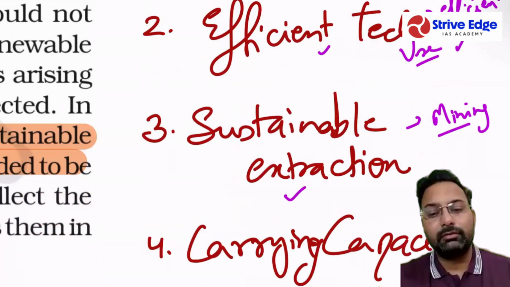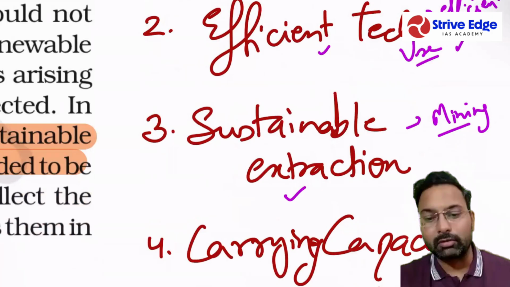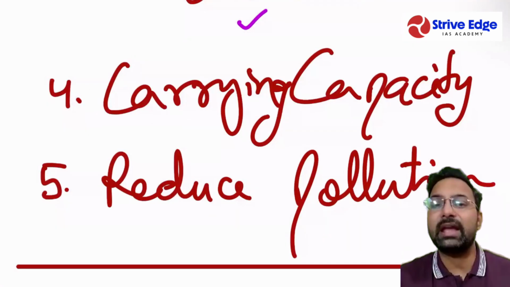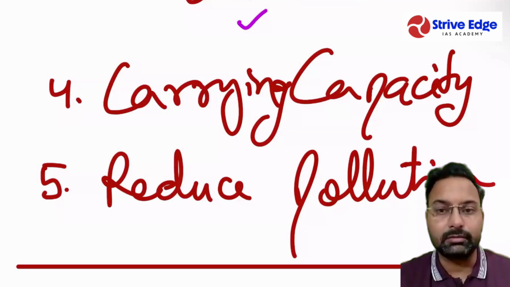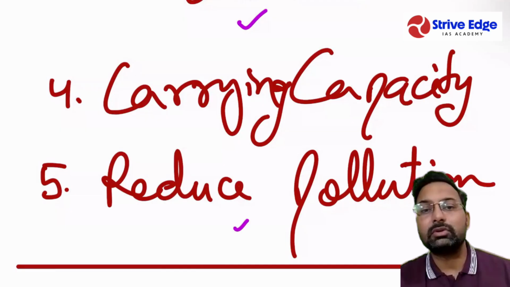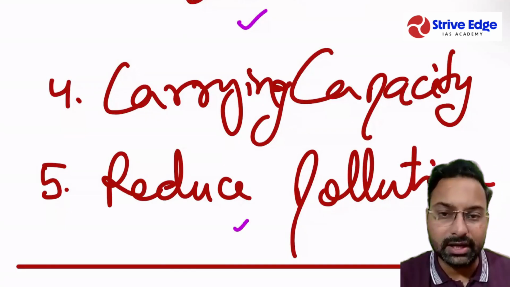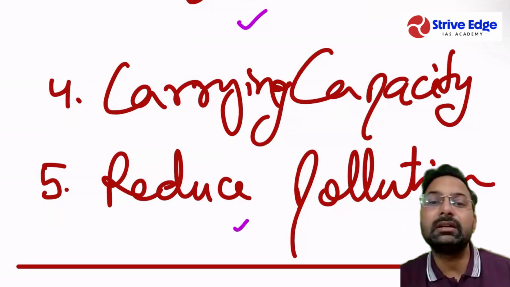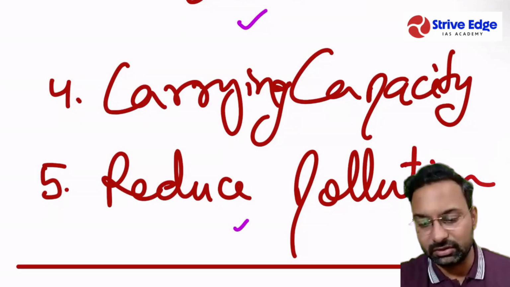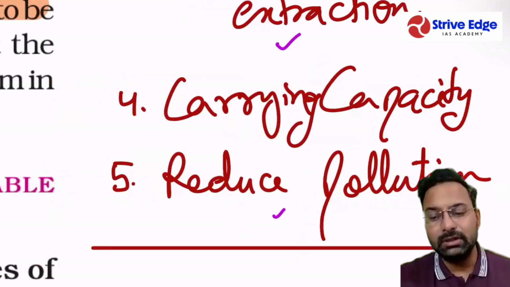We should be focusing on the carrying capacity of the environment. We should be using the resources to an extent that they can be recovered. Reduce the pollution, so that we are not living in a polluted environment. If the pollution increases, it will affect the future as well as the present generation. So these are some of the steps that we can take in order to achieve sustainable development.